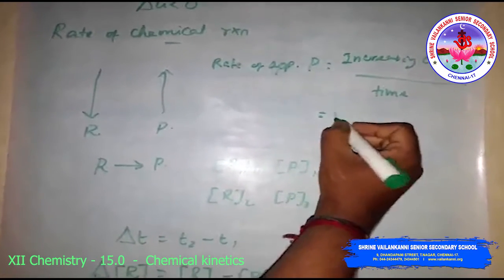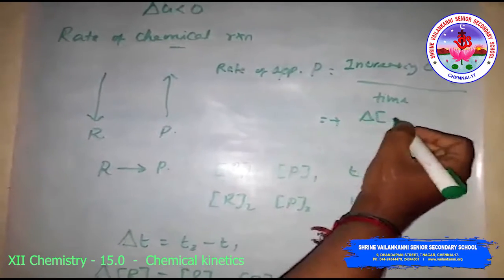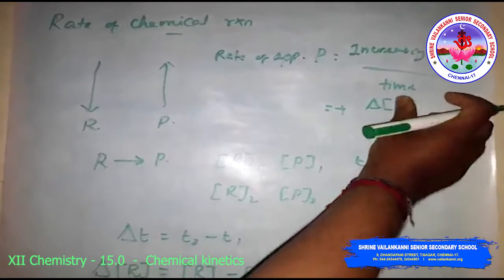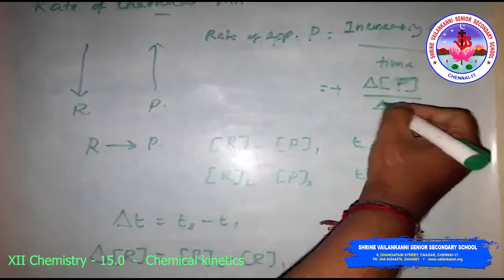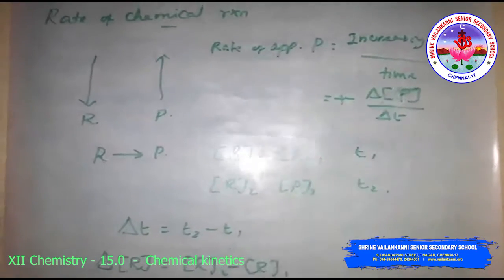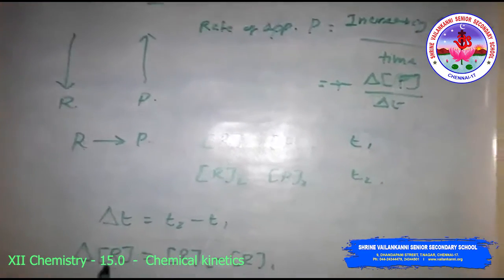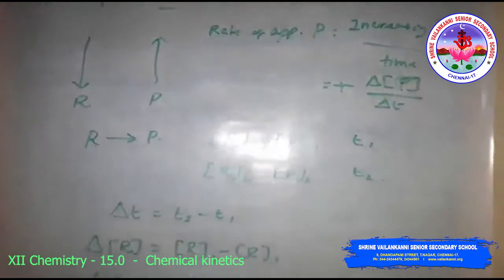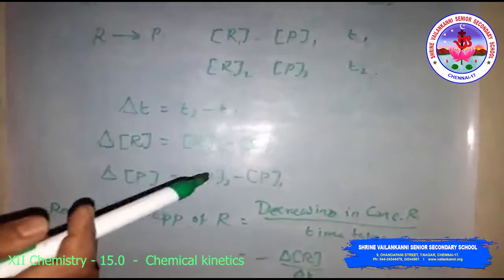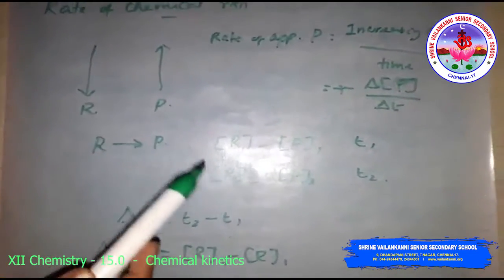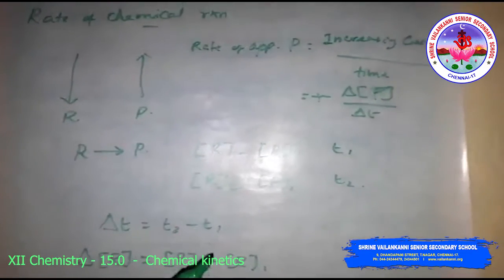So we can write plus delta P divided by delta T. See, delta R is a negative quantity as the concentration of the reactant is decreasing, so it is multiplied by minus 1 to make the rate of the reaction a positive quantity.